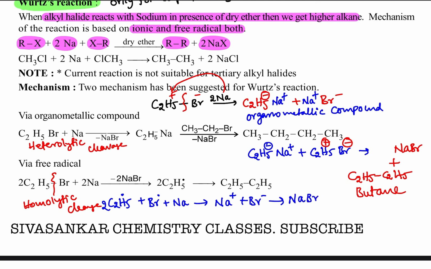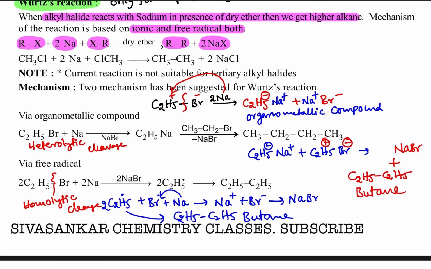The two C2H5 radicals combine together, and from this you get butane. So like this we are preparing alkanes from this compound.